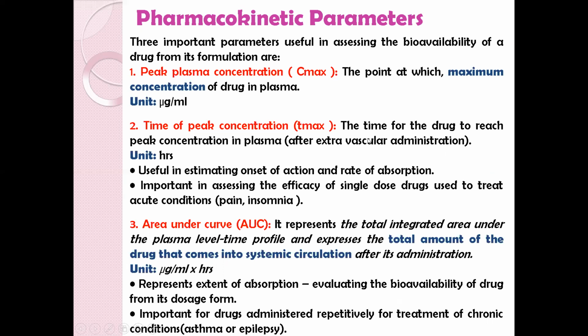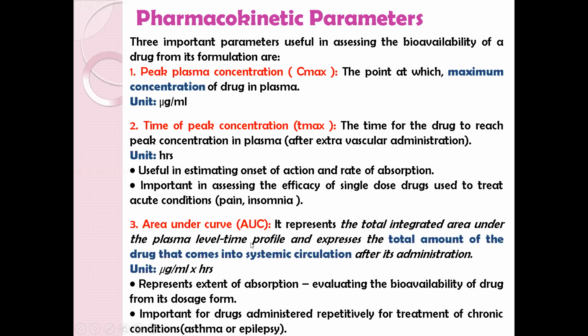What is extravascular? It is any route other than IV. It is useful in estimating onset of action and rate of absorption. It is also important in assessing the efficacy of single dose drugs used to treat acute conditions like pain and insomnia.